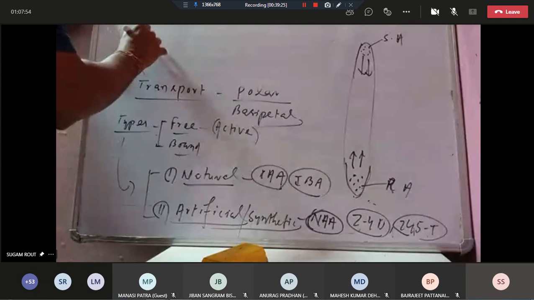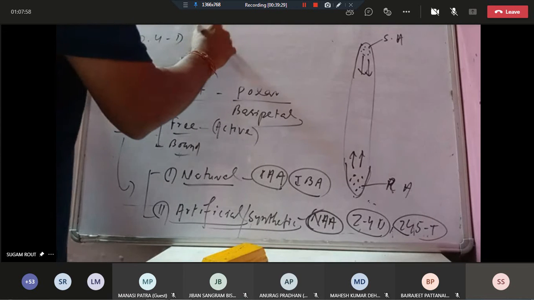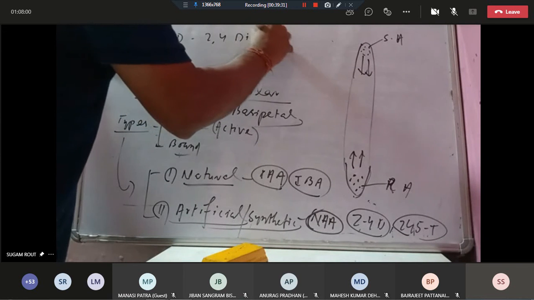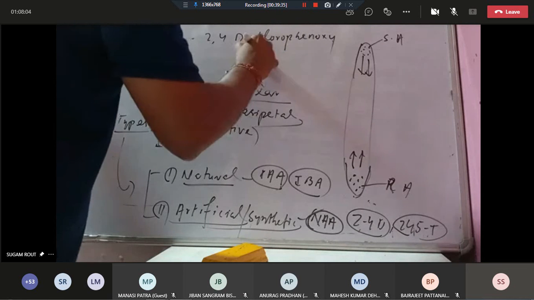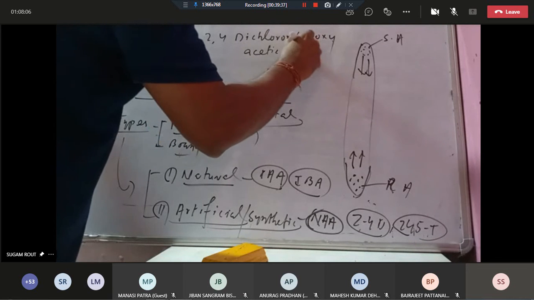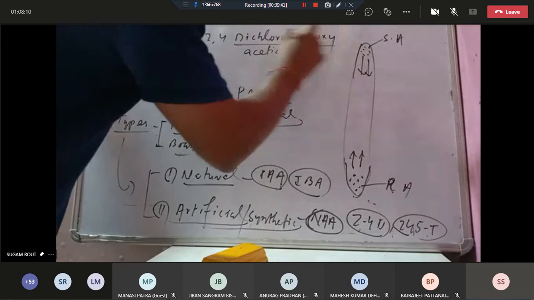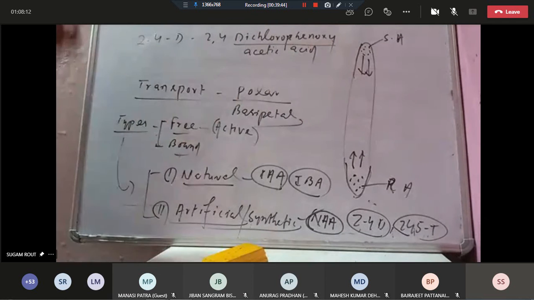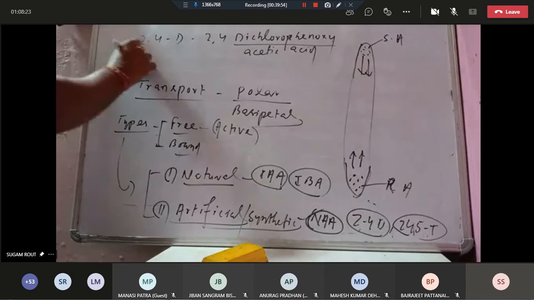D means 2,4-dichlorophenoxyacetic acid. Di means 2 here. So dichlorophenoxyacetic acid.